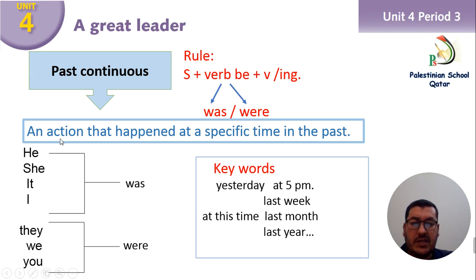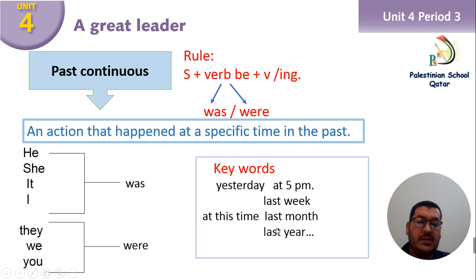And we use past continuous for what? For an action that happened at a specific time in the past. And here, everybody, because the rule has was and were, if we have he, she, it, and I, they take was, while they, we, you take were.